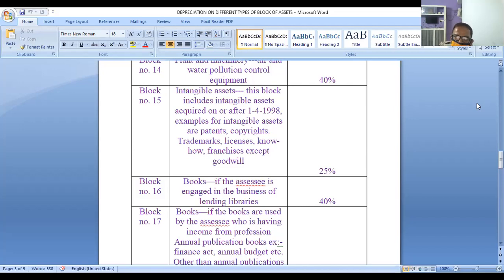But it should be purchased after 1/4/1998. If it is before 1/4/98, no depreciation is allowed. On goodwill, no depreciation is calculated. Except goodwill, for all intangible assets purchased on or after 1st April 1998, by default you have to calculate depreciation at the rate of 25%.